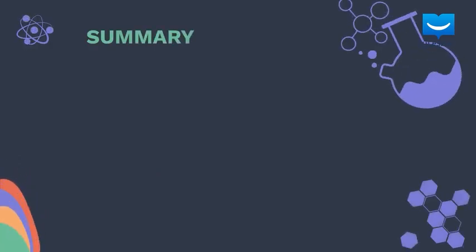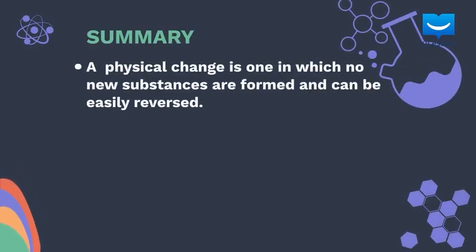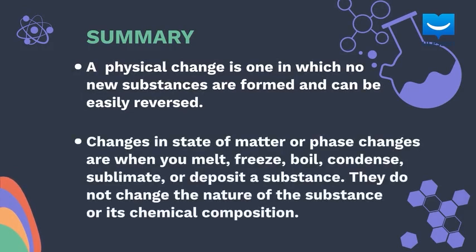A summary of what we've learned in this lesson is: 1. A physical change is one in which no new substances are formed and can be very easily reversed. 2. Changes in states of matter or phase changes are when you melt, freeze, boil, condense, sublimate, or deposit a substance. They do not change the nature of the substance or its chemical composition.